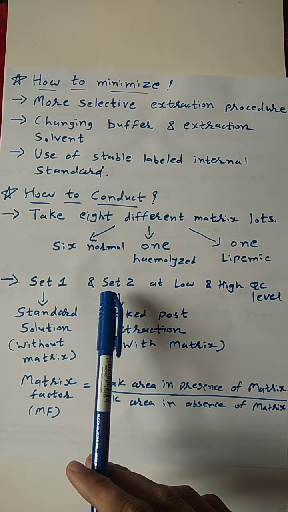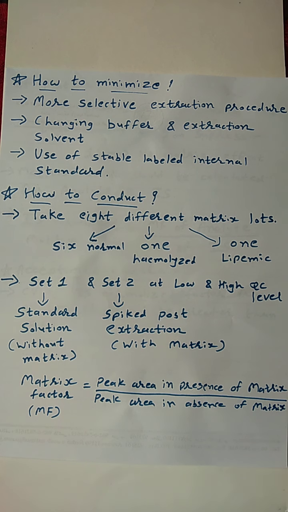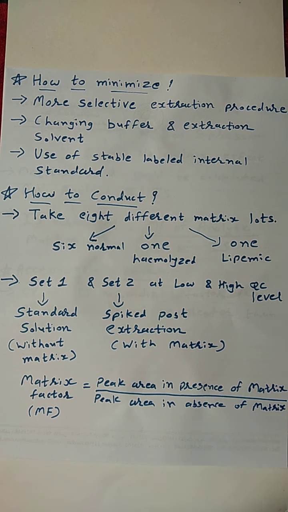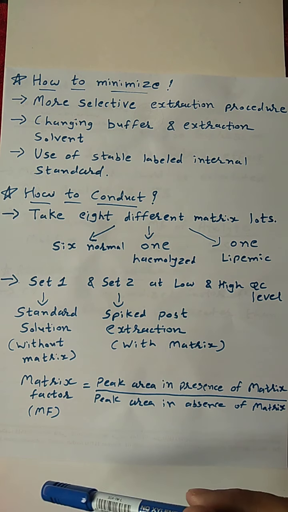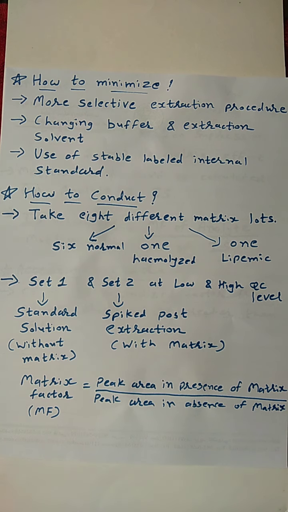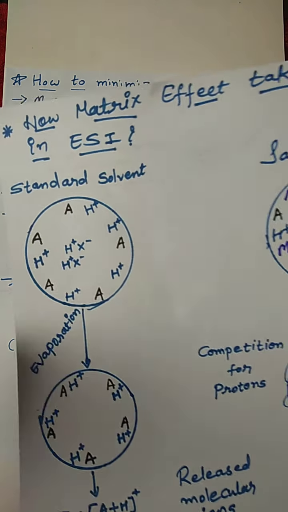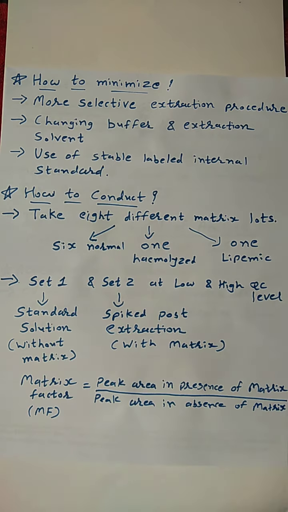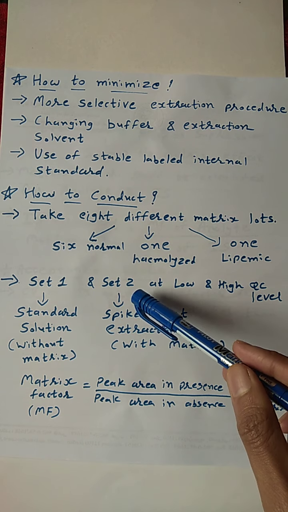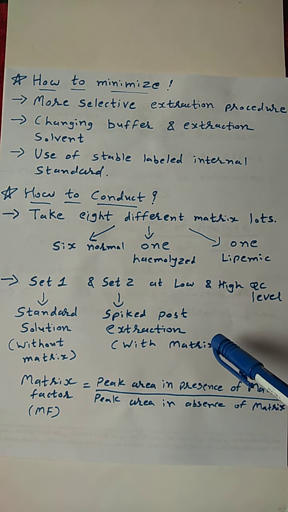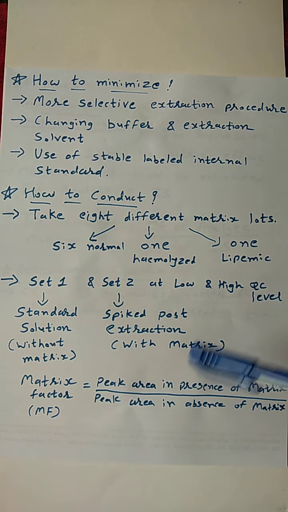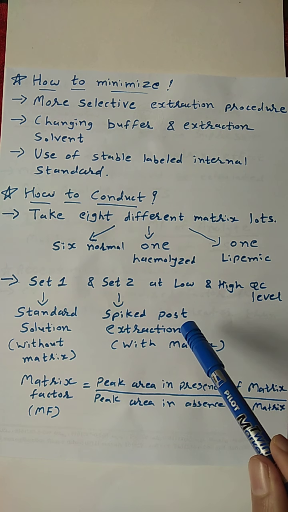We will prepare set 1 and set 2 at low QC and high QC level. Now you may be confused about what set 1 and set 2 are. So set 1 is the standard solution, that is, without matrix. As I showed you in the previous slide, this is the standard solvent, that is without matrix. And set 2 is the spiked post extraction. Set 2 means we have to analyze the blank plasma and spike our low QC and high QC sample post extraction. So this is with matrix.